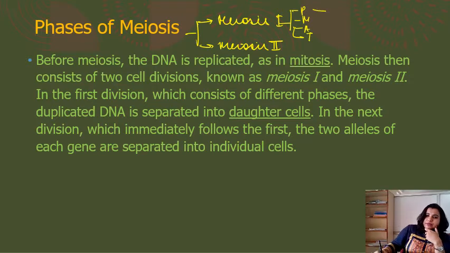Prophase is again subdivided into many stages: leptotene, zygotene, pachytene, diplotene and diakinesis, right? So let me discuss what is happening here.